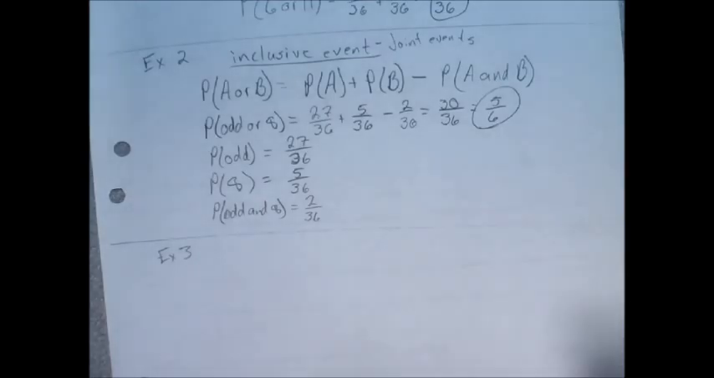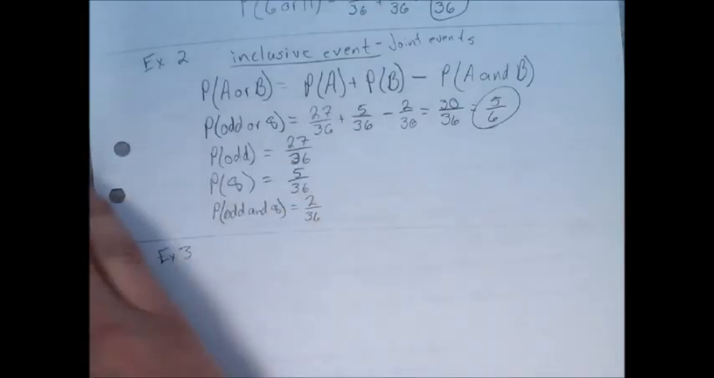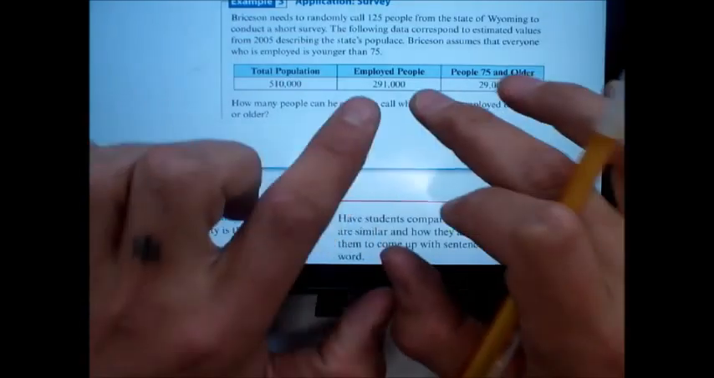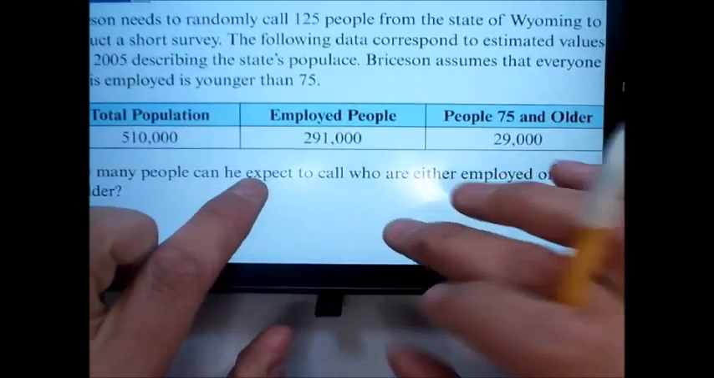So we need to determine, is this an exclusive or an inclusive event? Does one affect the other? So again, I'm going to repeat the question. How many people can he expect to call who are either employed or are 75 years or older? You think it's exclusive? One does not affect the other. Why do we know that? You just guessed. Read the last sentence.